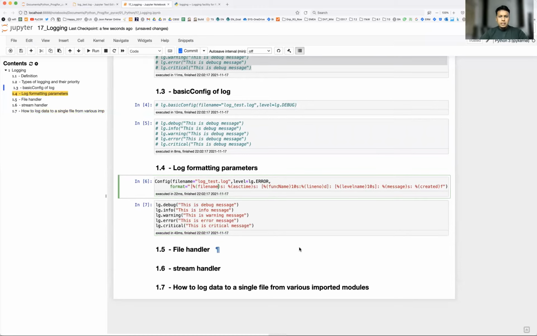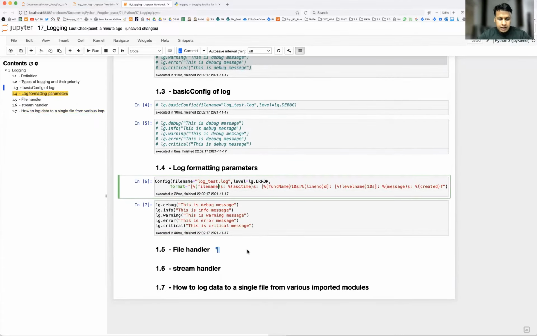Okay, now let's see a scenario where you're writing multiple modules while developing a package. Each module is handling logging in its own way, and that is getting logged to the file. So how do you create a file handler for that, and how do you capture the logs from various imported modules into a single file? We'll see that under file handler.